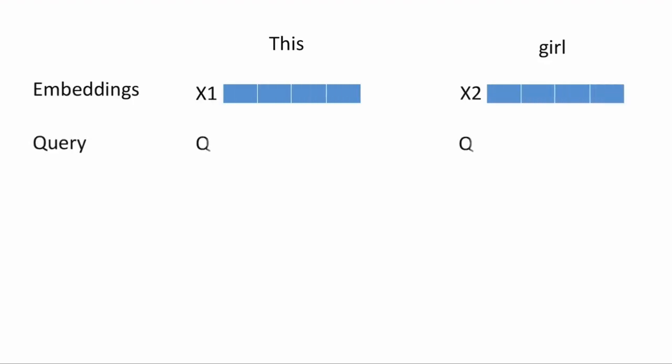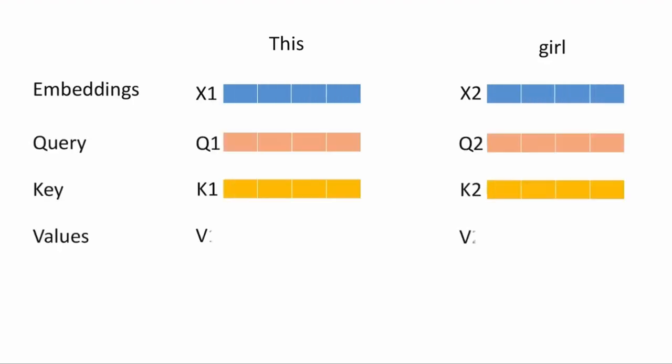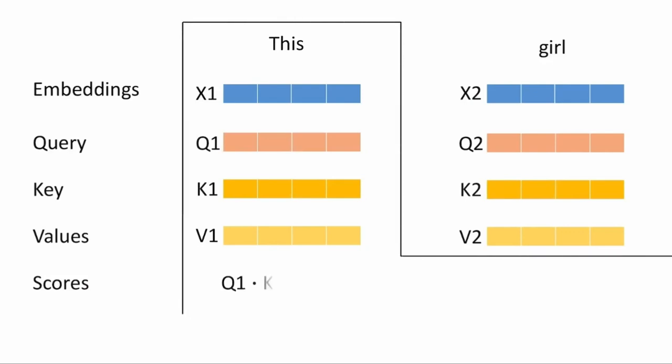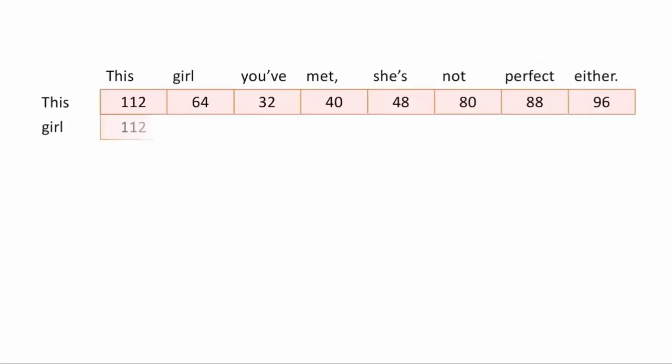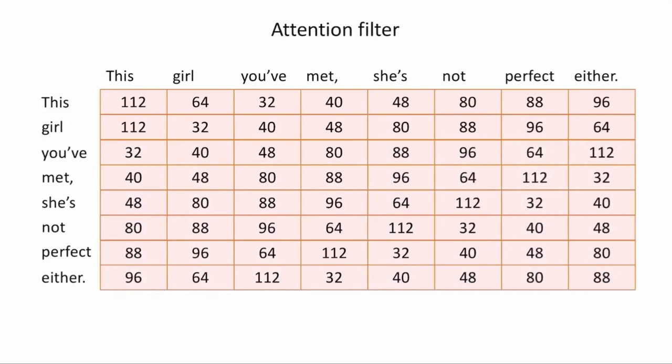So we got embeddings and calculated query, key, and value of each word. Now we'll calculate scores. This is the query of the word multiplied with the key of each word. For instance, for the word "this," we multiply its query with the key of each word. Similarly, for the second word "girl," we multiply its query with the key of each word and get the output like this, known as attention scores.